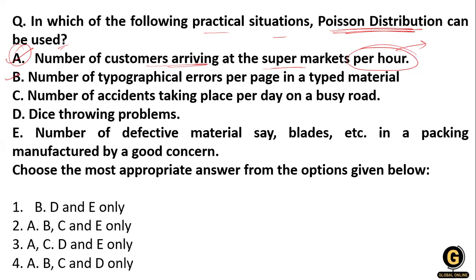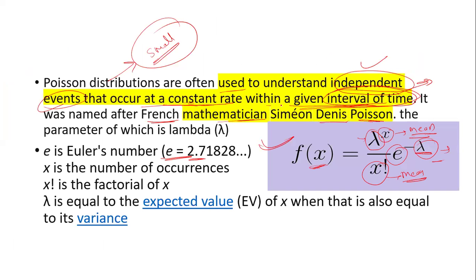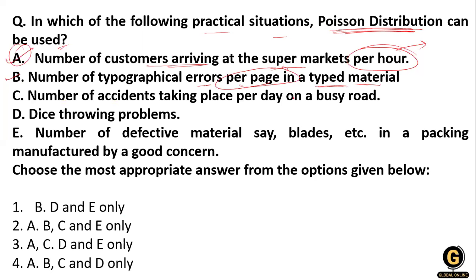Then statement number 2, the number of typographical errors per page in the typed matter. So per page denotes a specific given time interval. Within the time interval, that is per page, how many errors happen? So it is also a Poisson distribution. Clear? There is a very small chance that an error will occur.